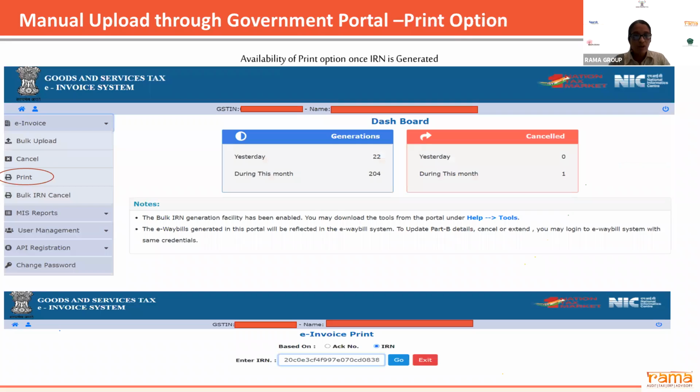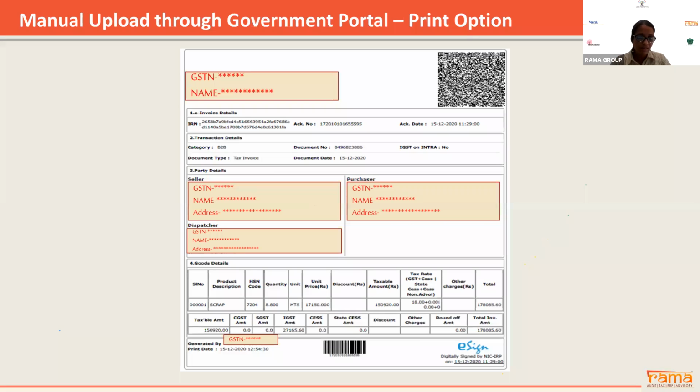You can also print the e-invoice from the IRP portal itself. There is one option, Print. When you click on Print, that screen will open, and here you have to enter your IRN number or acknowledgement number. If you have the acknowledgement number readily available, you can put that. Otherwise, you can put the IRN number and just click on Go, and then you will be able to see your invoice. This is the invoice generated by the IRP portal.